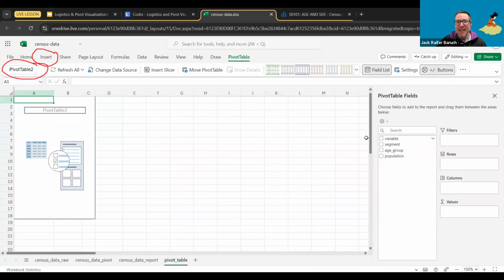You just created the pivot table again. Now, the pivot table by itself doesn't have any information. We actually have to populate it. We actually have to tell it, yeah, you can put it in the same sheet if you want. It's up to you.